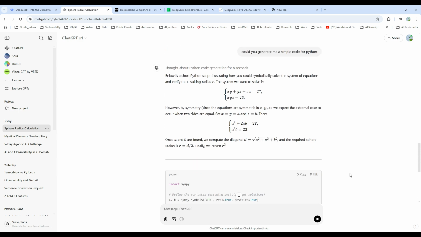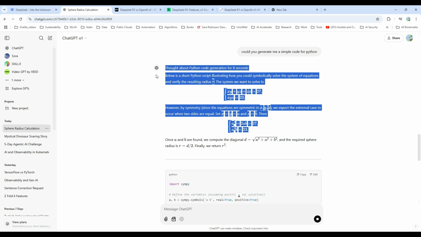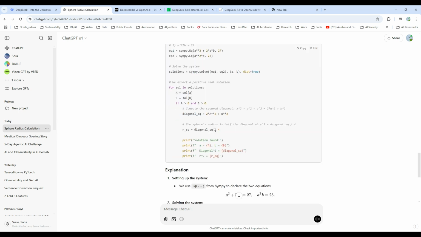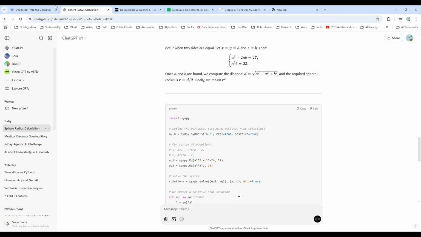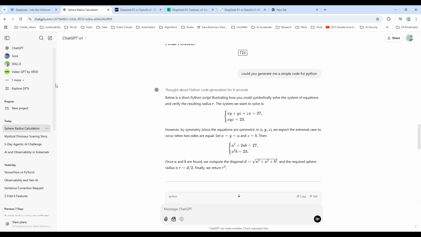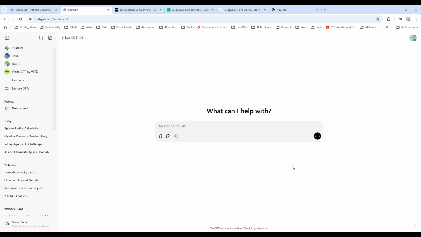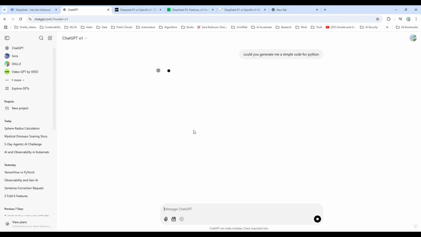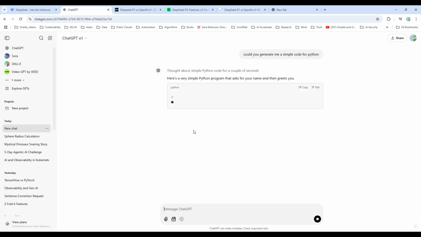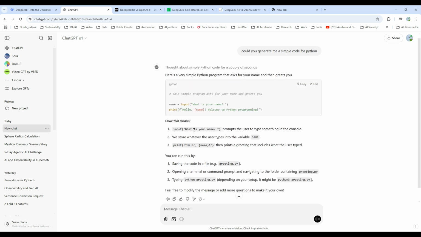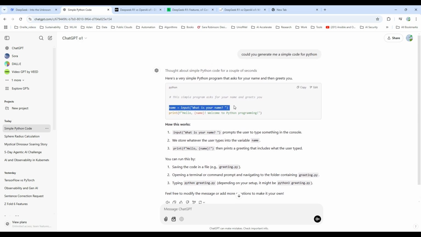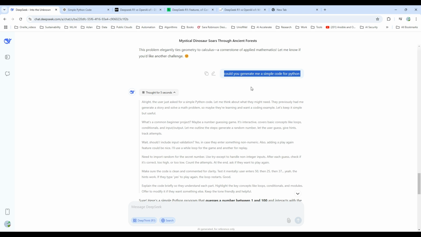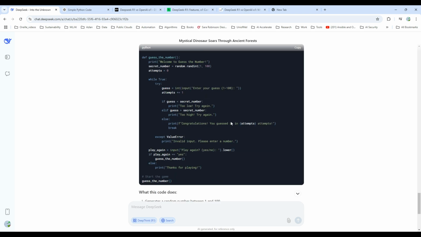Okay, so basically it gives us the maths. No, no, no. Well, this is for the speed radius calculation. No, we need ChatGPT to give us a simple code for Python. We don't want it to generate severe radius calculation. Oh, that ask for your name and greet you. So basically, we can already see that the difference between the two is enormous.